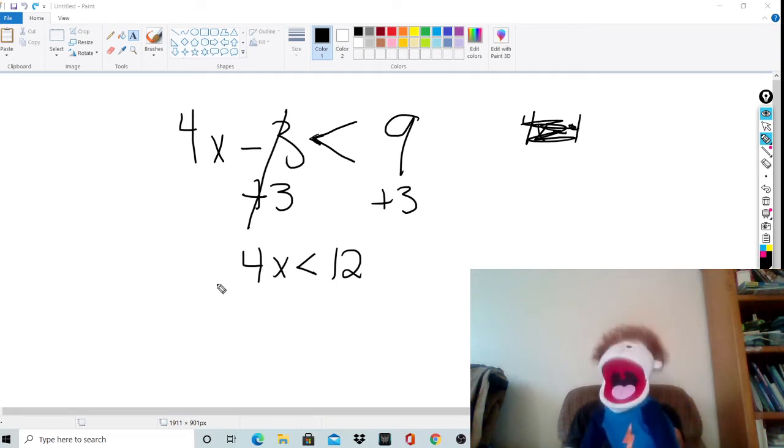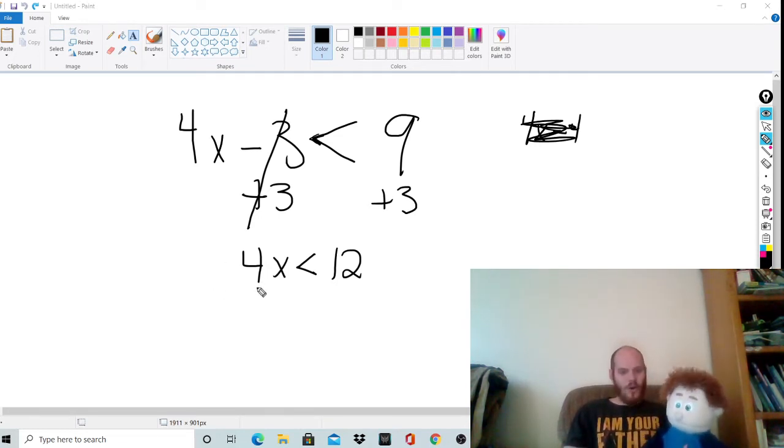Division. So divide by itself? Exactly. You're always going to divide that coefficient by itself. So if the coefficient is 4, divide by 4. If it's 5, divide by 5. If it's 6, divide by 6. If it's 1/2, divide by 1/2. Oh, okay. So I'm going to divide by 4. What I do to one side, I have to do to the other. Exactly. So I'm going to divide by 4.